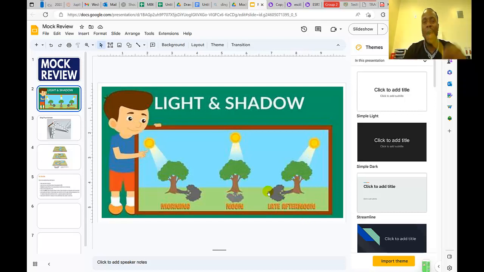So simply put, at sunrise, shadows are long. At midday or at noon, shadows are short. Then at sunset, the shadow gets long again. So from morning till noon, the shadow gets shorter because it was initially long. As you get into noon it gets shorter and shorter and shortest at noon, and then starts getting long again until you get to sunset. So simply put, the length of the shadow would decrease from morning till noon, and then after noon, the length of the shadow would start to increase.